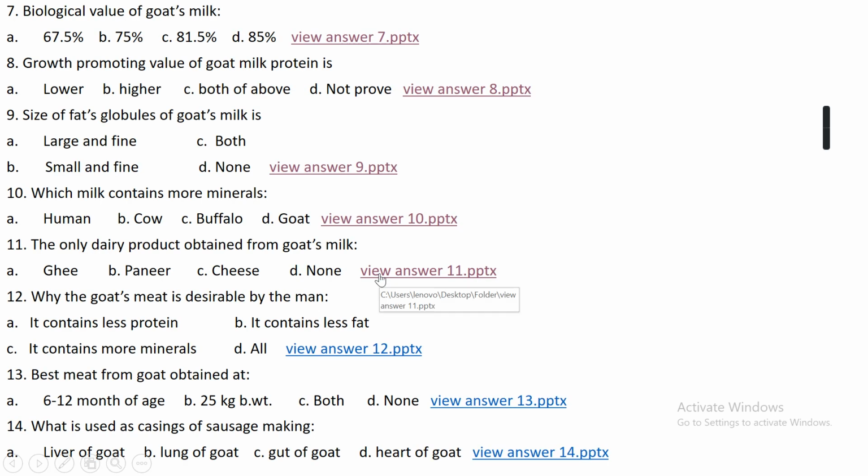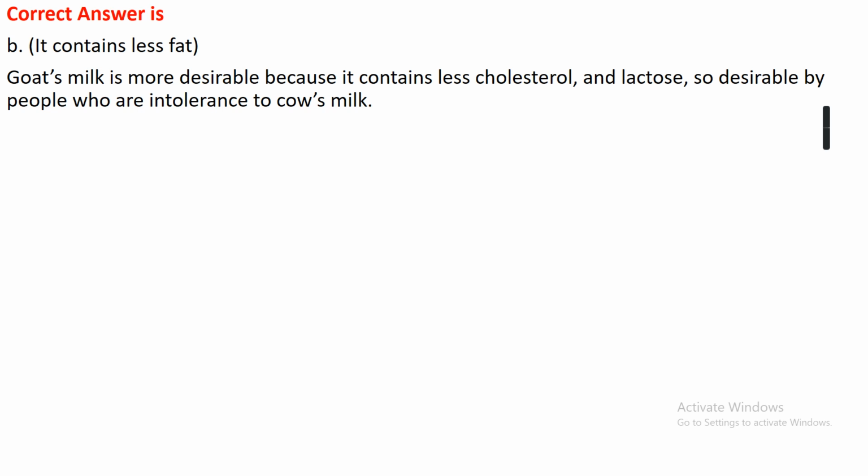Question number 12. Why is goat meat desirable to men? Option A, because it contains less protein. Option B, because it contains less fat. Option C, because it contains more minerals. Or option D, all. The right answer is option B, because it contains less fat.